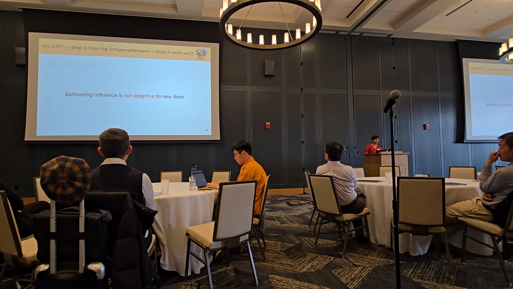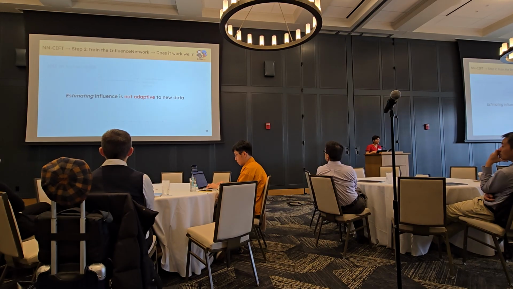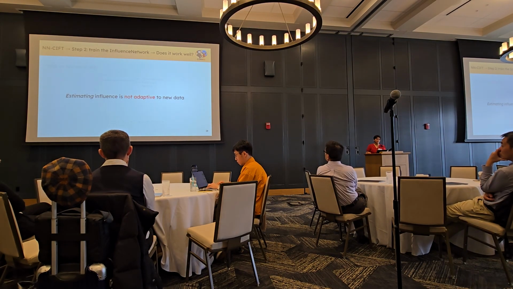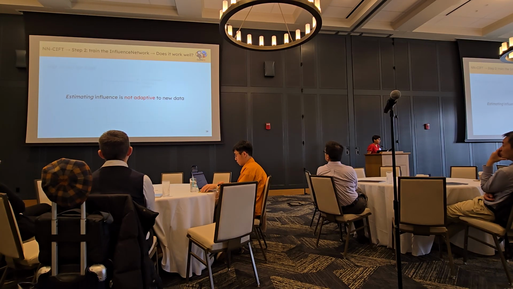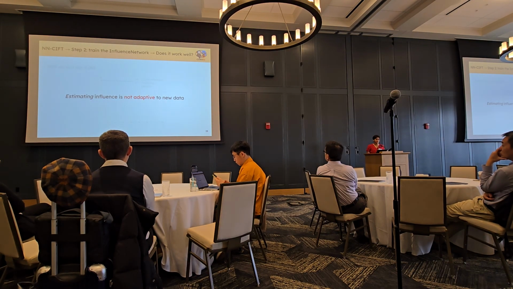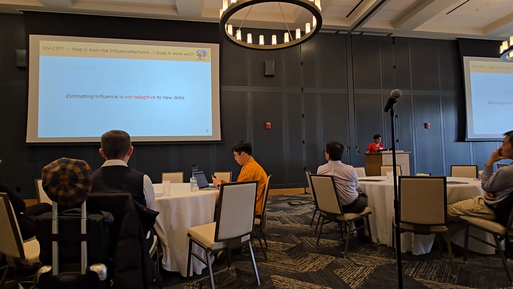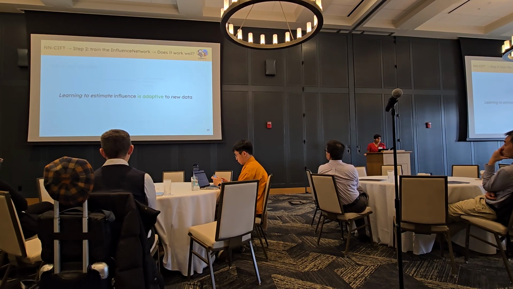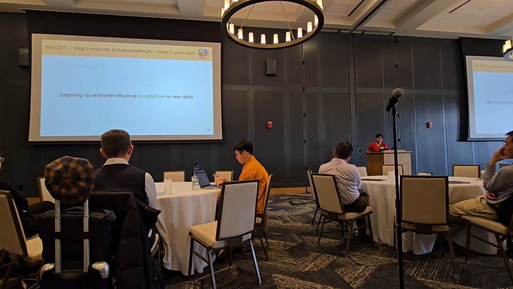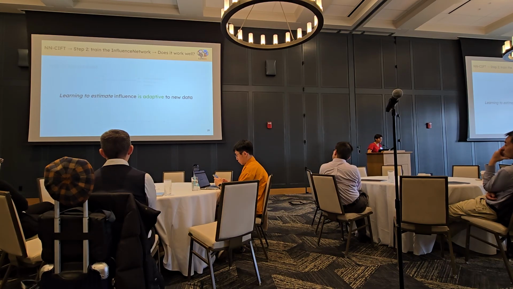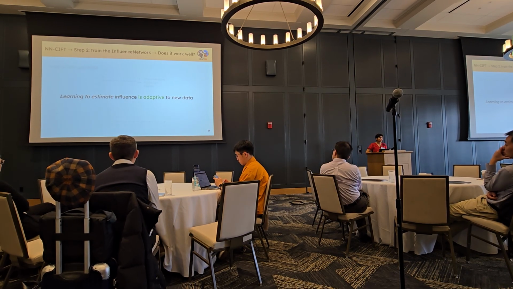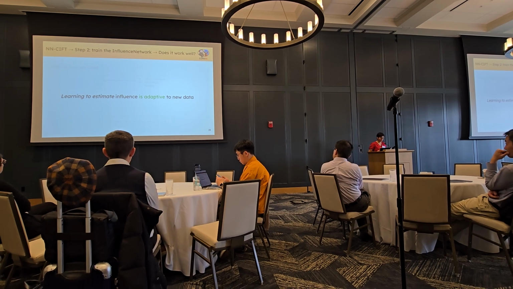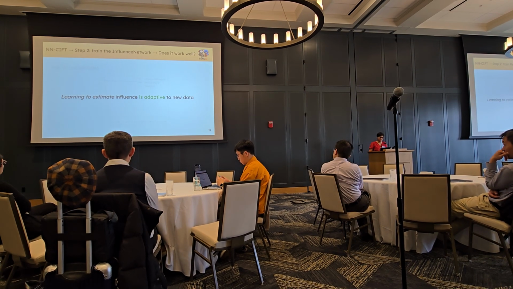Now, this is a really cool result to me, and I'll tell you why. So usually when you do influence estimation, you have a training set, you estimate your influence values, you do whatever you want with it, and then after that, you just kind of throw it away. You can't really reuse it anymore. If you need another training set, you have to do this all over again. But what this result shows is that we can use this same influence network model. We can use the same parameters for new data. So it's adaptive to new data. We don't have to just throw it away. This can be used for continual learning or lifelong learning pipelines. That's what's really cool to me.